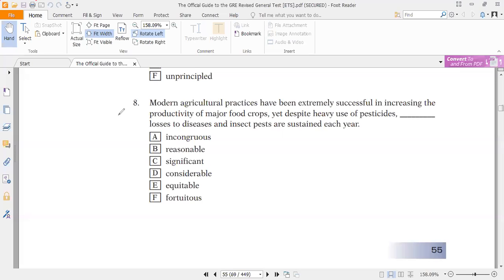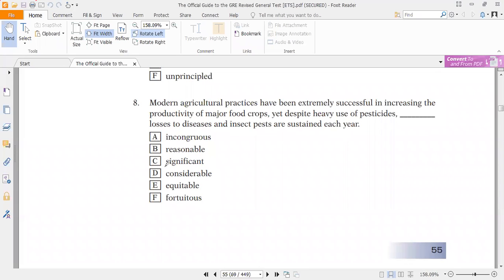This is a tricky question, question number 8. Now look at the answer choices. Incongruous, we can't pair it up with any words of the list. Reasonable, considerable, equitable, significant: the three convey the same meaning. Here lies the problem. How should we pair it up now?